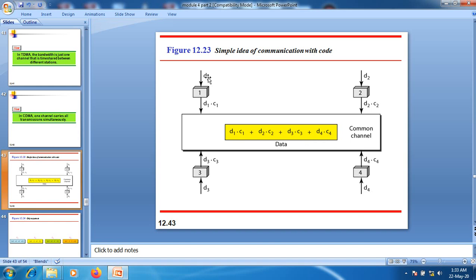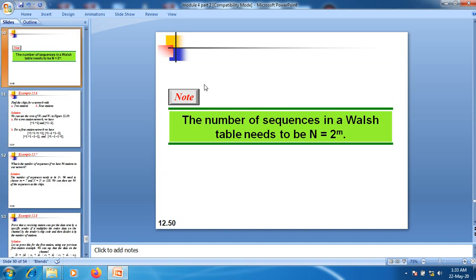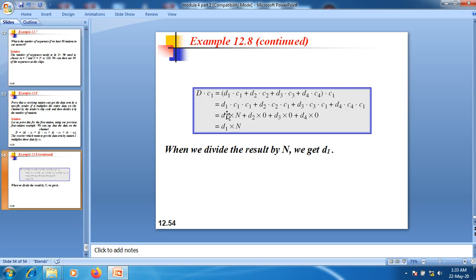Suppose D1 is communicating with D4. In that case, D4 multiplies this data by the code of node 1 so that it can extract the data sent by station 1. If you look at this scenario, we have the same setup, with one station that is going to receive, for example D4.